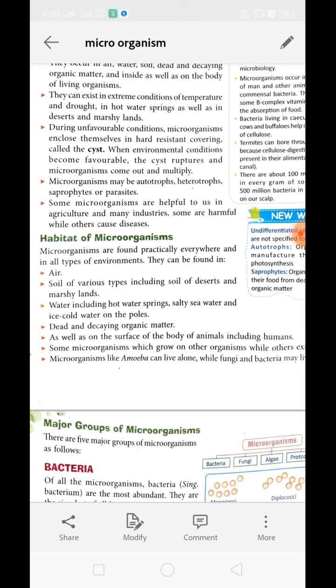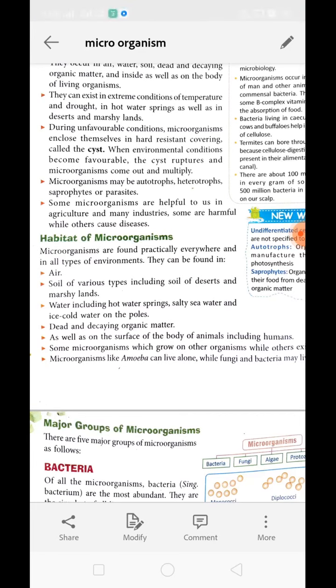Understood? During unfavorable conditions, a microorganism faces difficulty. For example, if there is a drought when amoeba is present in a pond and the pond dries up, the microorganism will secrete an outer hard covering called a cyst.